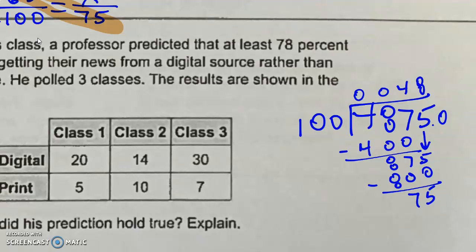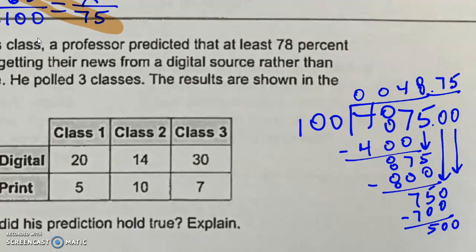Add a decimal and a couple zeros. Bring down. Bring that other zero down, and you're probably telling it's going to be 48.75.